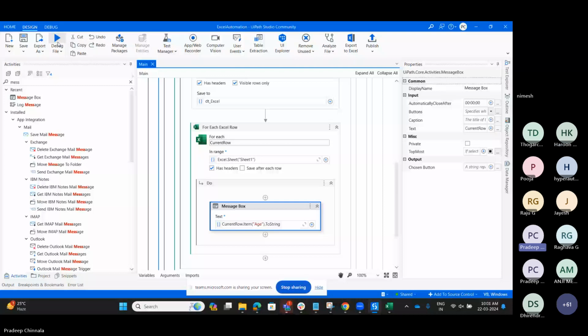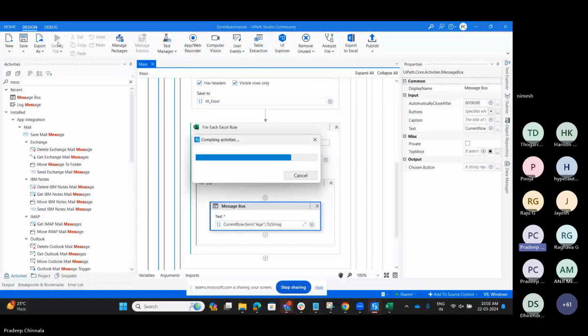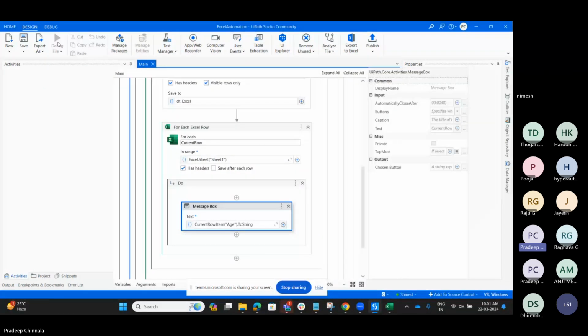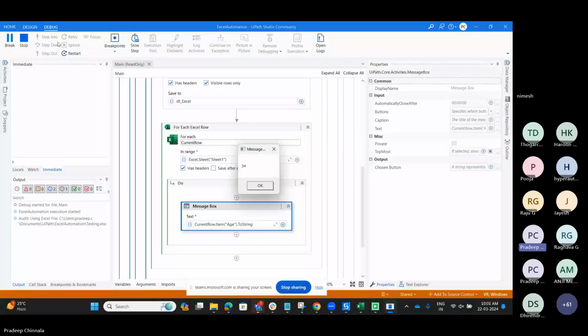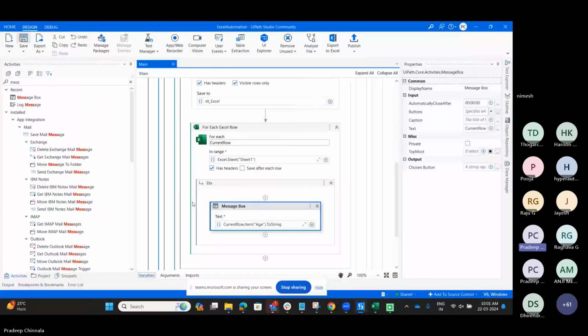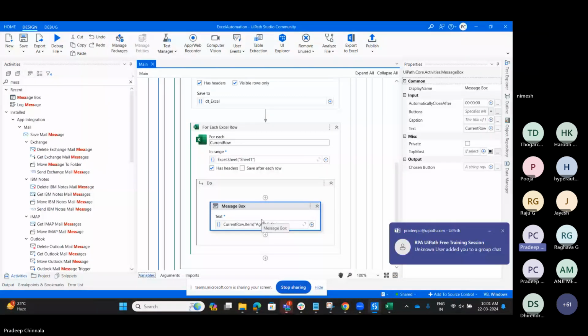Yes, column index will also work, but when you are using the column index, we have to do the increment. If you keep the standard value as zero, every time it will read the value as zero, so we have to do the auto increment. So here we got the age also. In this way, whichever values you want from the Excel, you can read.